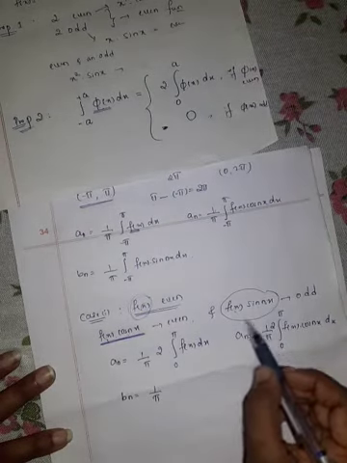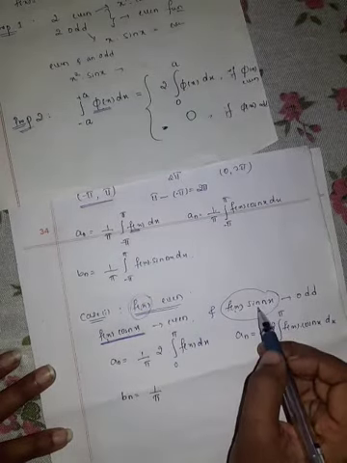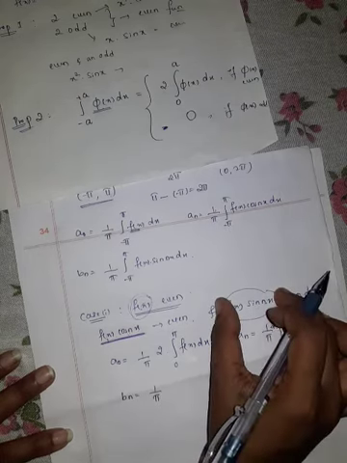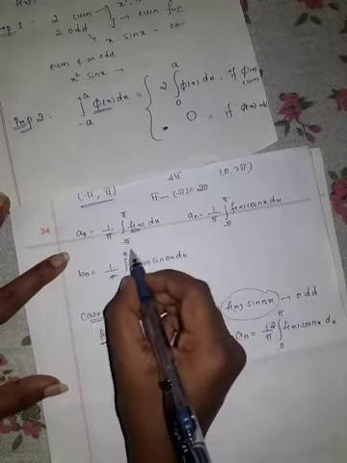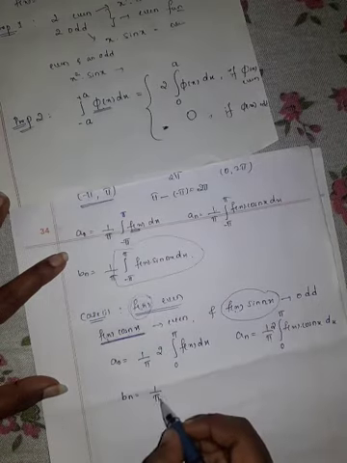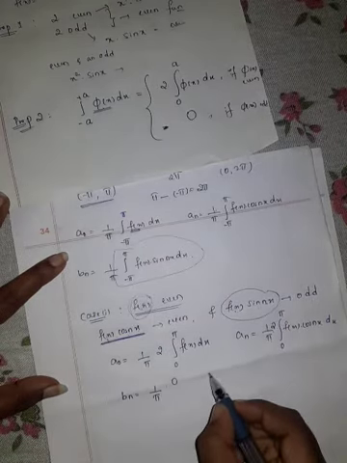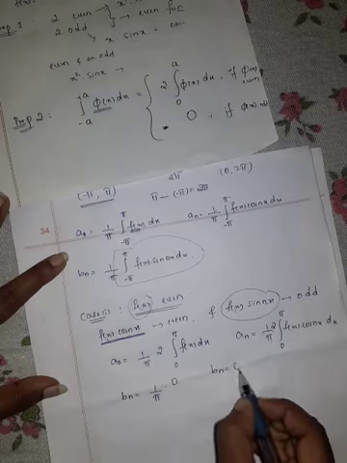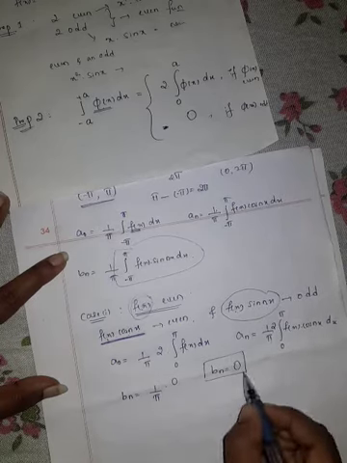So here f of x into sin nx is what? Odd function. So we write this function as 0. So 1 by pi into 0. Therefore bn is equal to 0.